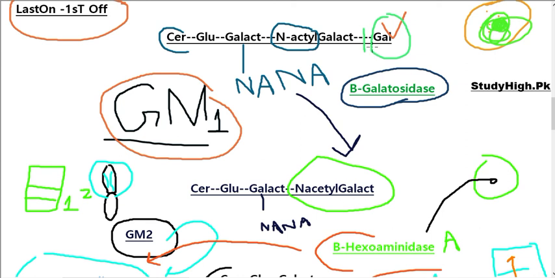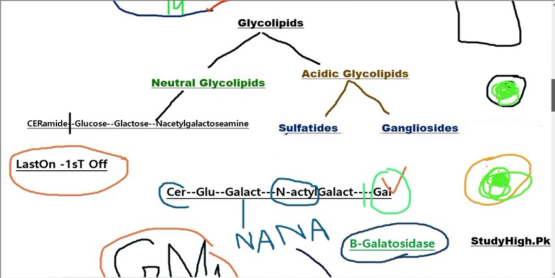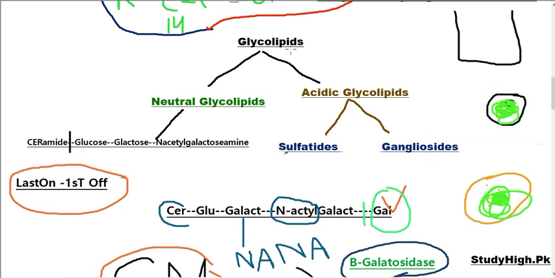And GM2 can be further converted into GM1 by addition of another molecule of galactose. Three galactose molecules are present in GM1, 2 in GM2, whereas 1 galactose molecule is present in GM3. So these are the different processes occurring in our human body cells. There are two types of glycolipids: neutral glycolipids that consist of ceramide, glucose, galactose, and N-acetyl galactosamine, only these components.